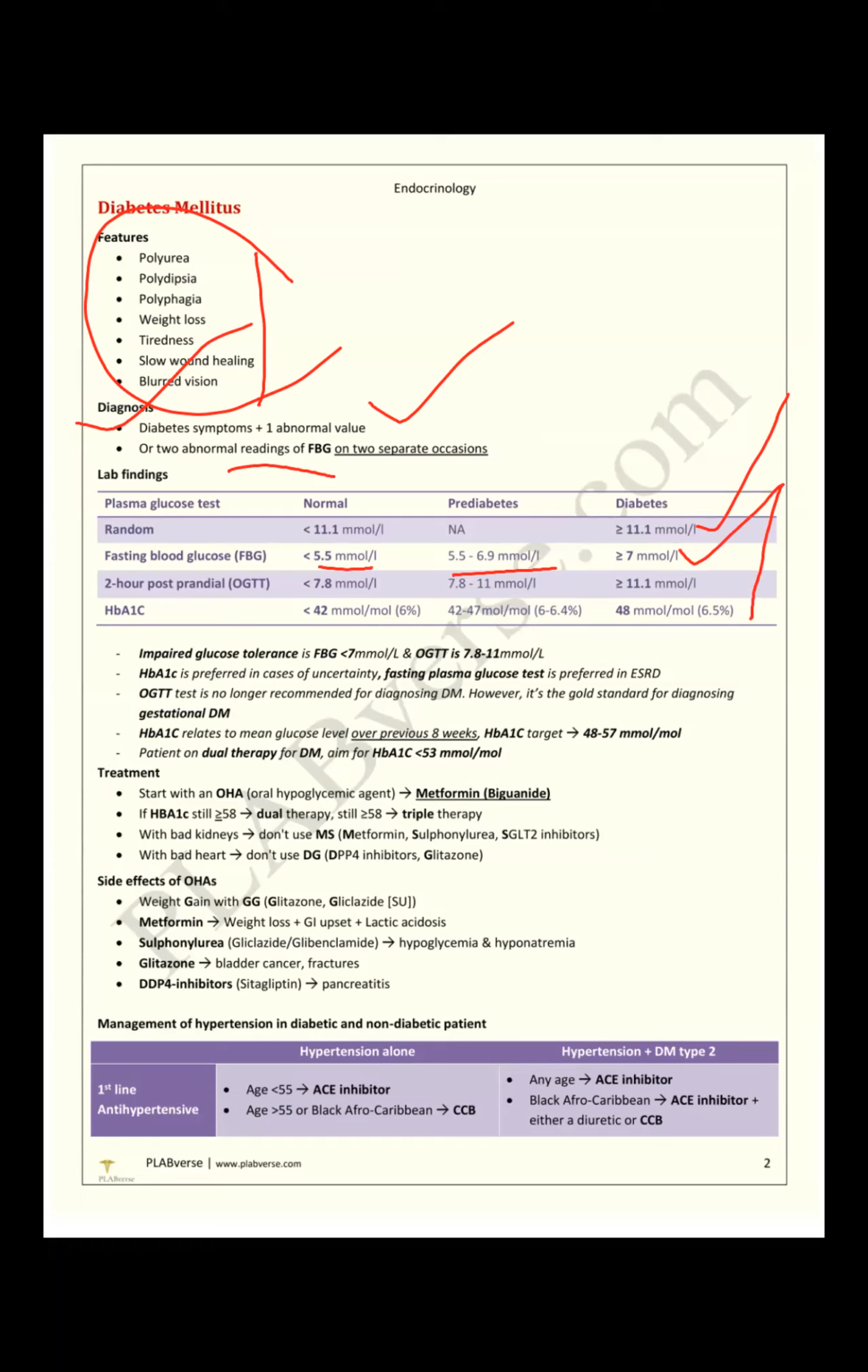For the 2 hour postprandial OGTT test, we have to do it to confirm the diagnosis. Pre-diabetes is 7.8 to 11, and diabetes is more than 11.1. HbA1c is very important. Normal is below 6%. In the exam, they preferably give the millimole value, so it is best to remember both. Diabetes is 48 mmol/mol, or 6.5%. Pre-diabetes is 6 to 6.4%. This way we have to remember the lab values for diabetes mellitus.